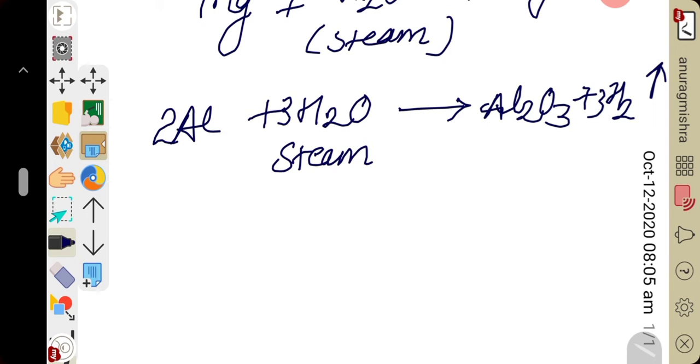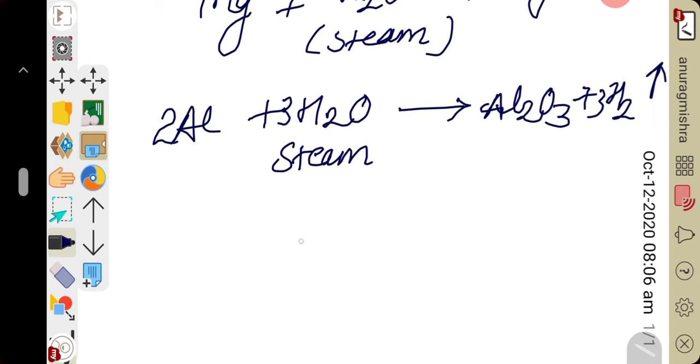It is very difficult to get aluminium in pure state, as it has great affinity for oxygen. So it is coated with its oxide, aluminium oxide. On rubbing with sandpaper, the oxide coating is removed and aluminium reacts with steam to produce hydrogen. Clear? What I told? It is very difficult to get aluminium in pure state, because aluminium has great affinity for oxygen. That's why it is coated with the oxide of aluminium.